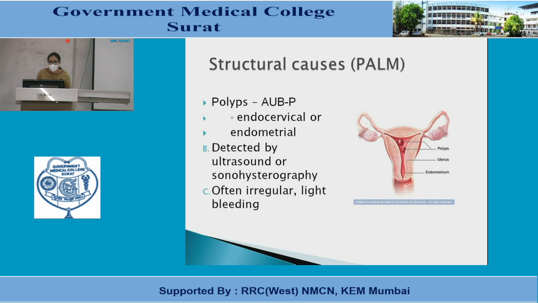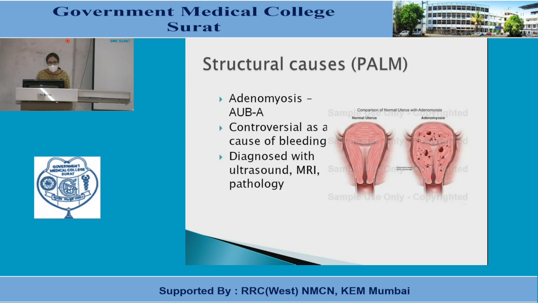So what are the structural causes? PALM. PALM: polyp, described as AUBP. It may be endocervical or endometrial, detected by ultrasound and sonography. Other signs and symptoms are irregular light bleeding and pain. The other is adenomyosis, that is AUBA. It is controversial as a cause of bleeding. It may present as hypermenorrhea, menorrhagia, metropathia. Diagnosed with ultrasound and MRI.